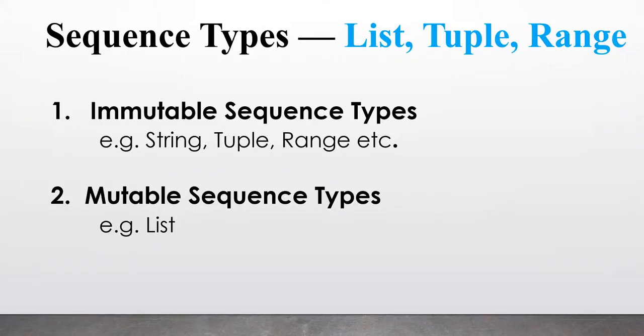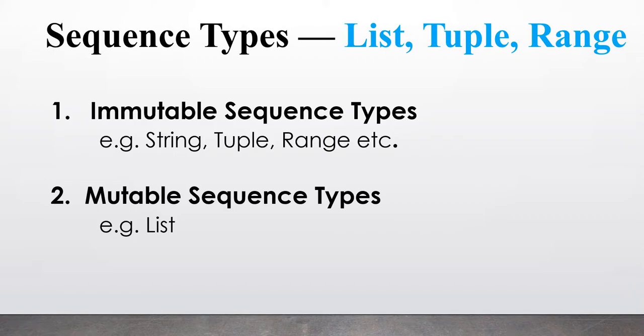Okay, so now that we have gotten familiar with the basics of Python, it's time to go for the more powerful concepts in Python. In this video, we are going to understand what the different sequence types in Python are. Basically, a sequence type is nothing but an ordered set of data. Till now we have been dealing with individual data.